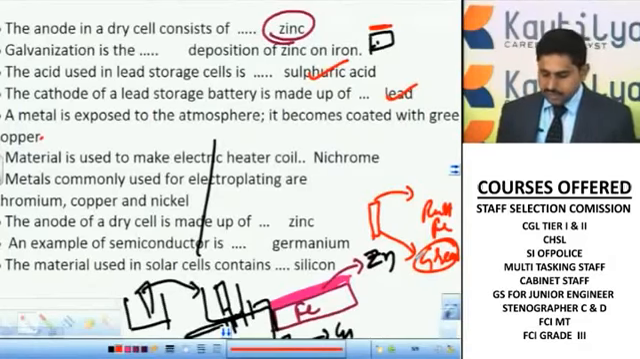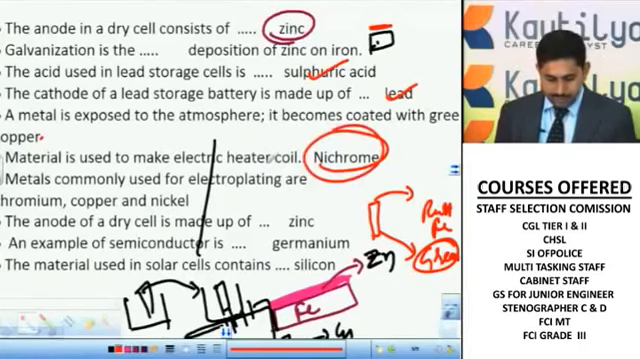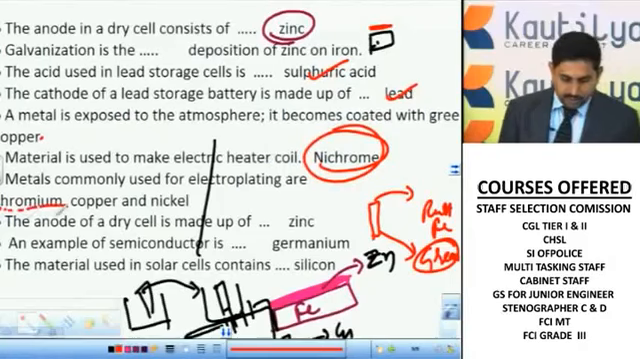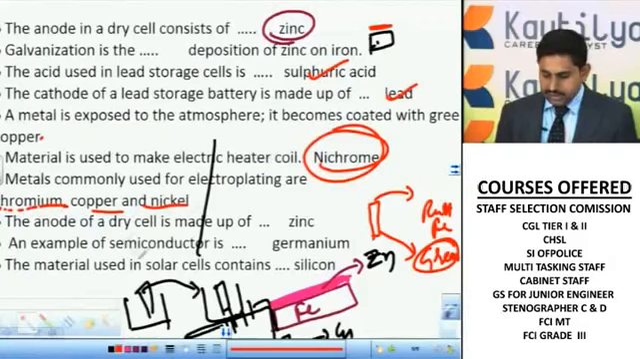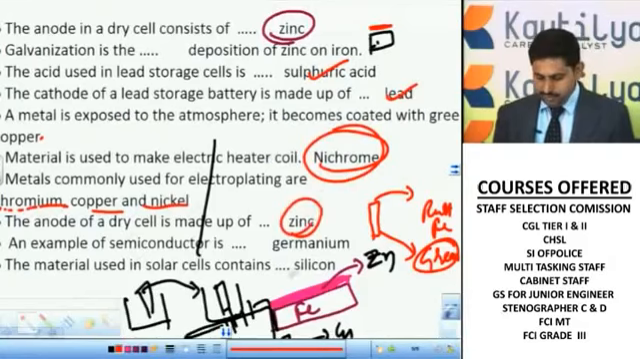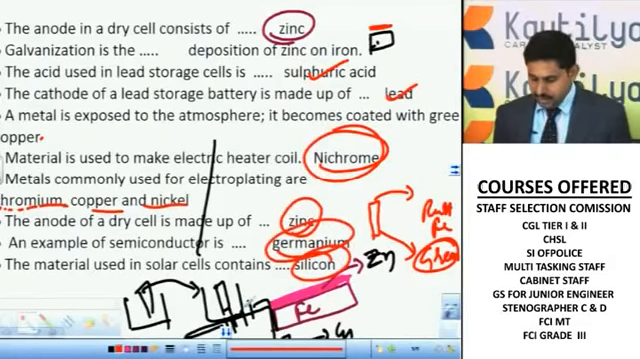The material used in the electric heating is a nichrome wire. This should be remembered. Metals used in electroplating, I told you, are chromium, copper, and nickel. And the anode in the dry cell, already repeated, is zinc. In the semiconductor, you are using germanium. The solar cell consists of silicon cells.